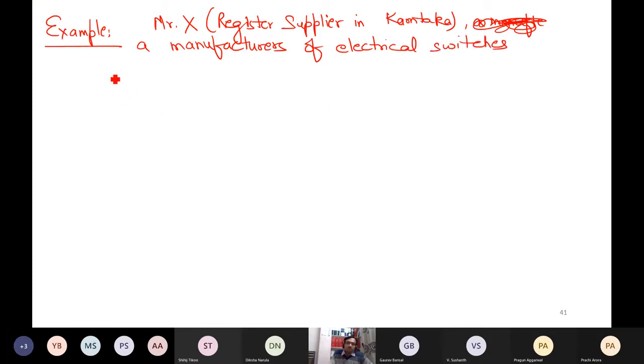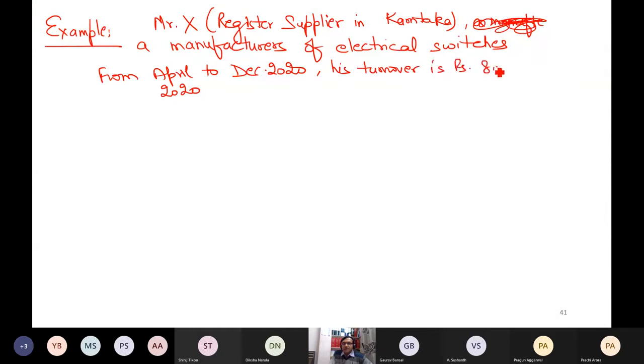Now, this year, for example, from April 20 till December 20, his turnover is rupees 80 lakhs. Can he opt for composition levy scheme?